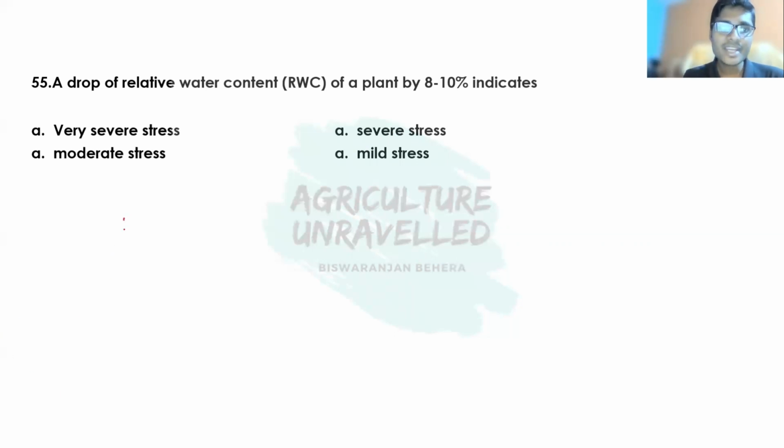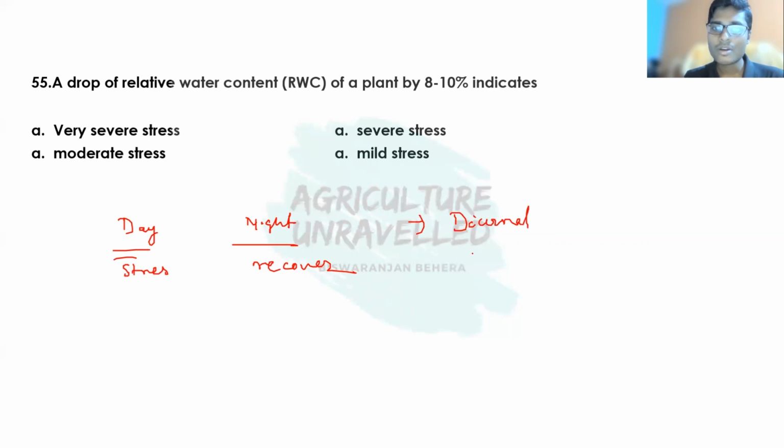So during daytime the stress will be there, but at night time the plant can recover, and this stress is also known as diurnal stress, or the stage of the plant is known as temporary wilting or incipient wilting.